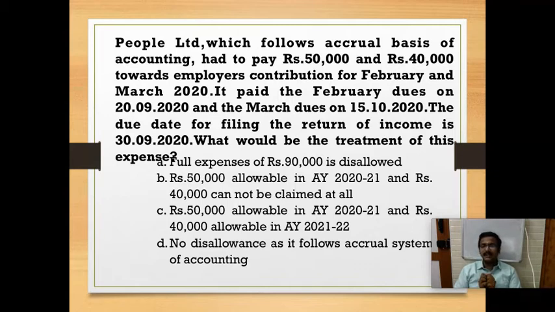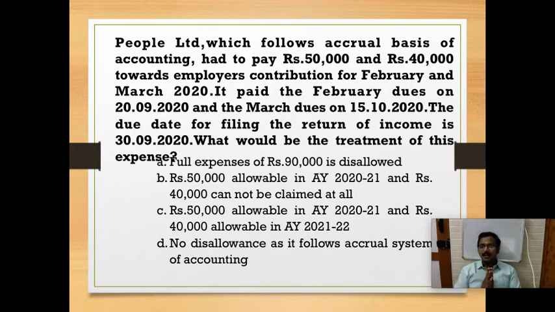In our question, there is an extension under 43B. This year I will be disallowing the expense, whereas the payment will be made after the due date. After the due date I will be making the payment. In that case, the payment which is made after the due date should be claimed in the subsequent assessment year.